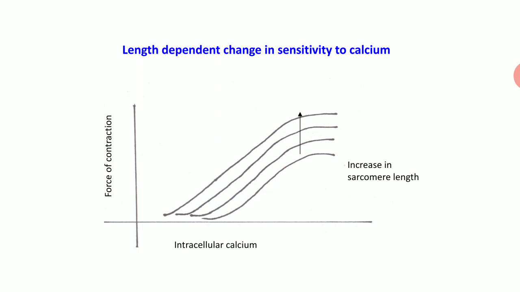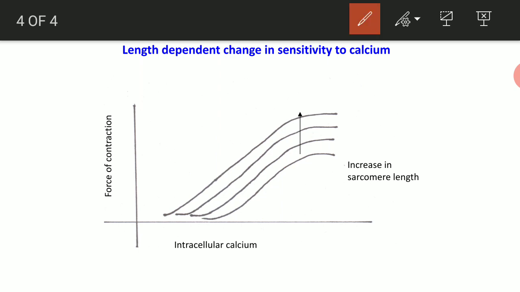Another way of understanding this law is that there is a length dependent change in the sensitivity to calcium, meaning calcium which binds to troponin C. As the length of the sarcomere is increasing, as these graphs are showing, the binding of calcium to troponin C is better.